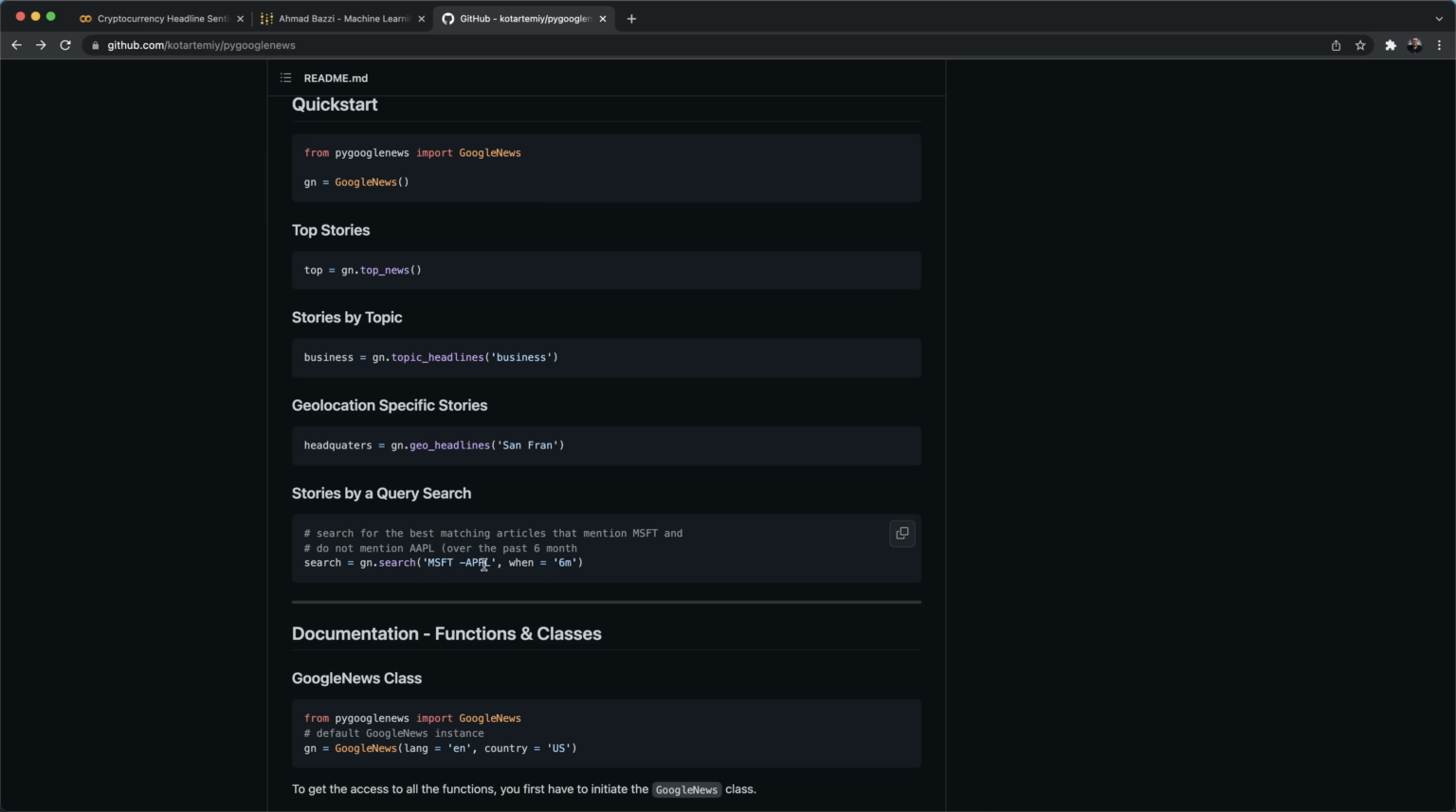Now, we're going to keep it a bit simple. We're going to apply searches only on the cryptocurrency name. You can be a bit more sophisticated. Let's say you don't want Bitcoin and Ethereum at the same time. You can do that. I'm just showing you how to get it done.